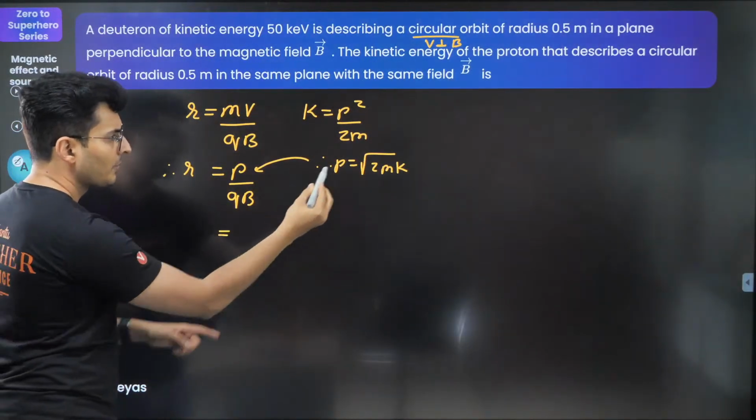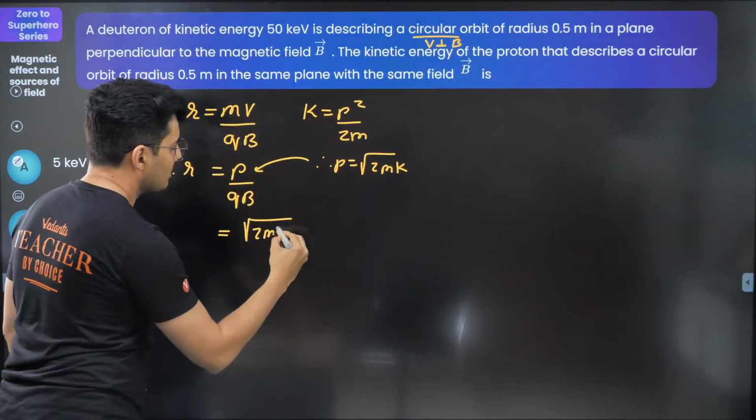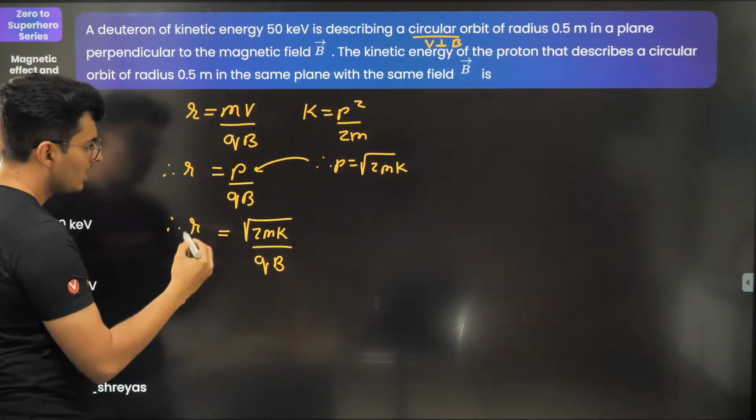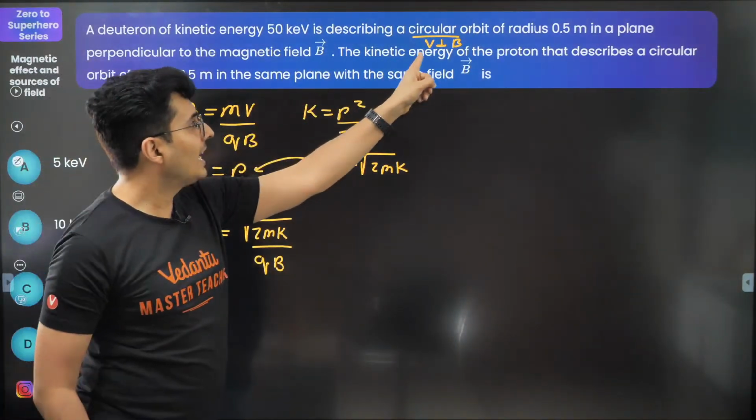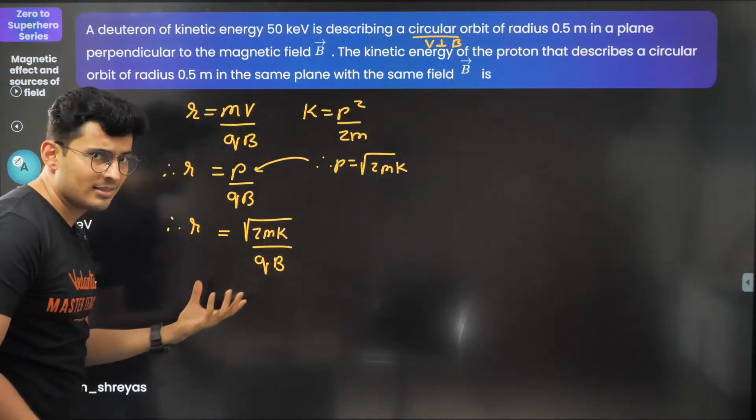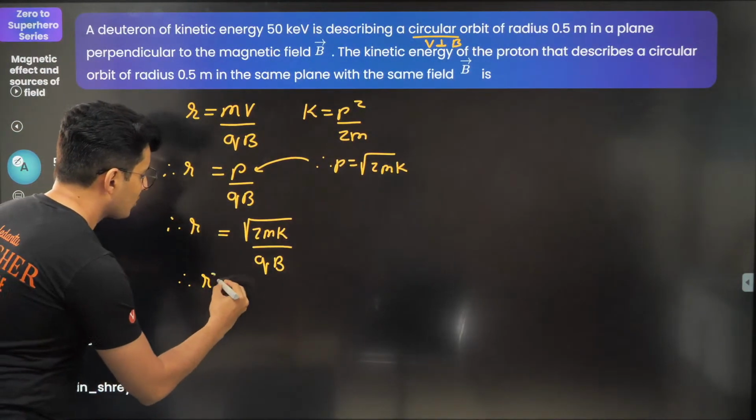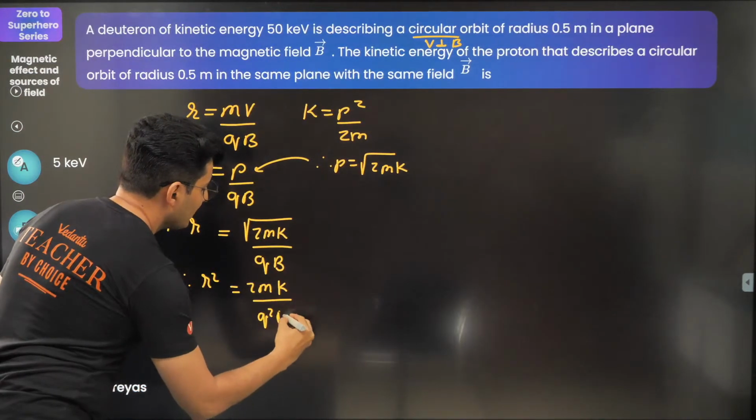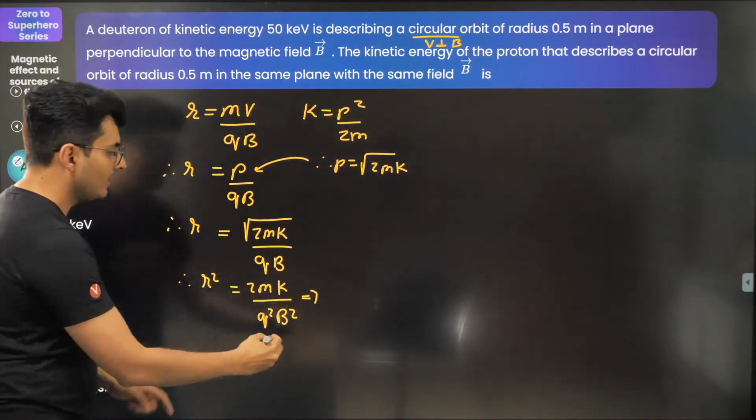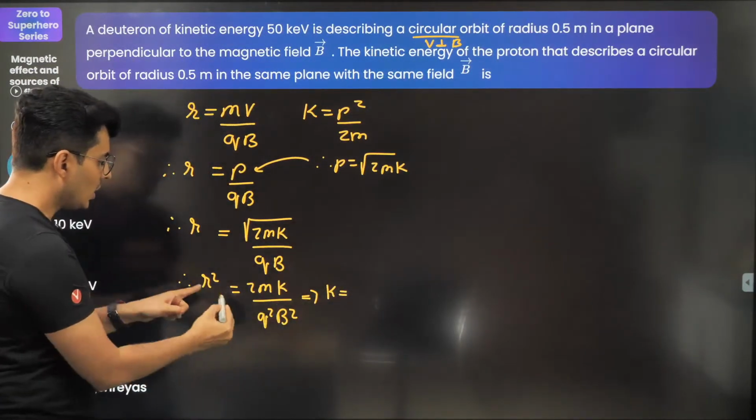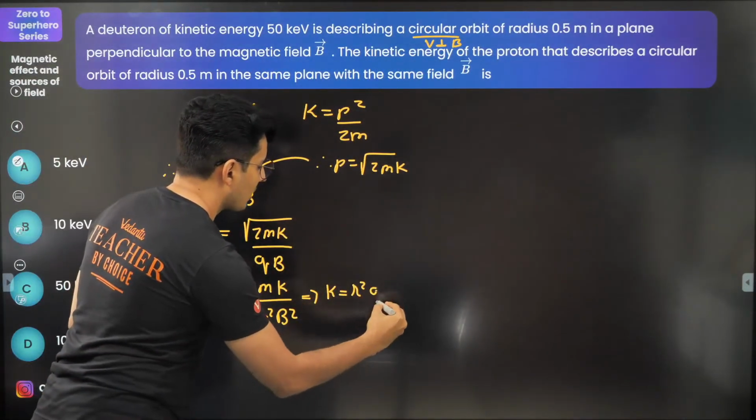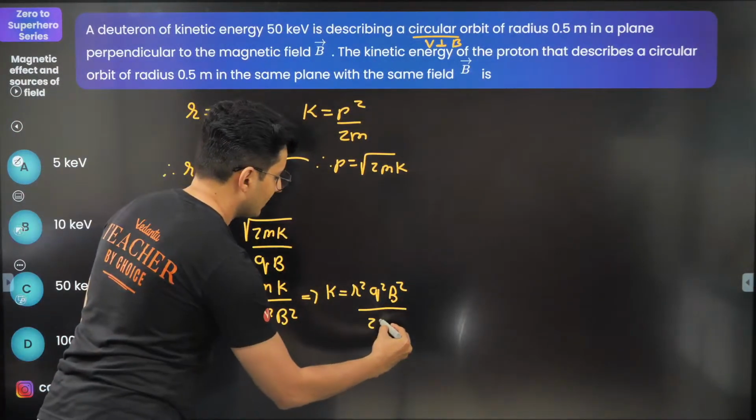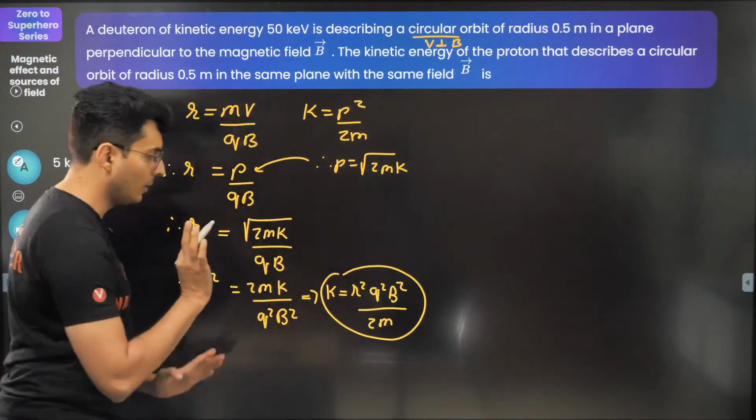So let's see, what do I get? This will be r equals root of 2mK divided by qB. Now I want to know the kinetic energy, so I'm going to square this. So r square is equal to 2mK by q square B square. From this I get the value of kinetic energy: r square q square B square, divided by 2m. That's the formula I got right now.